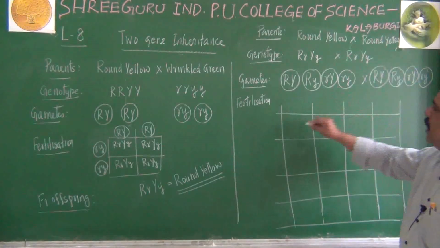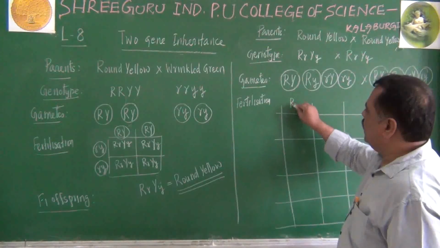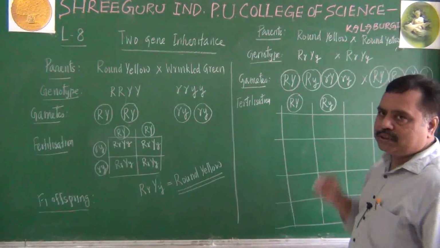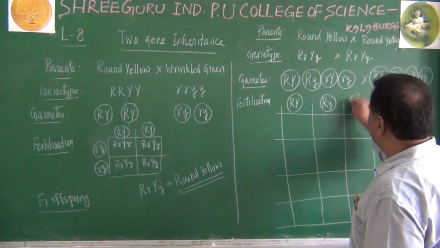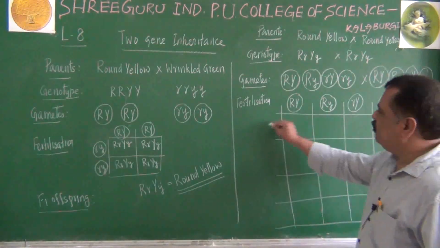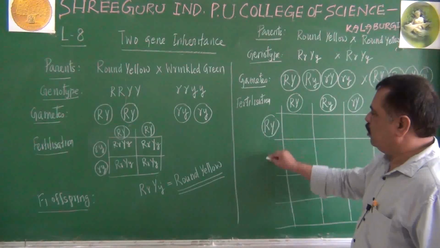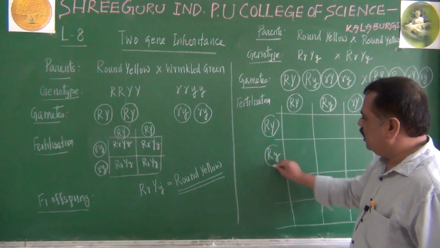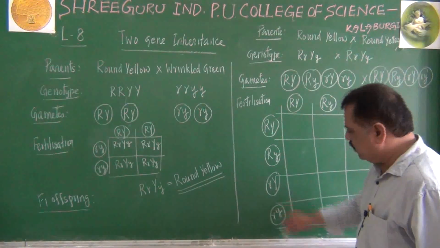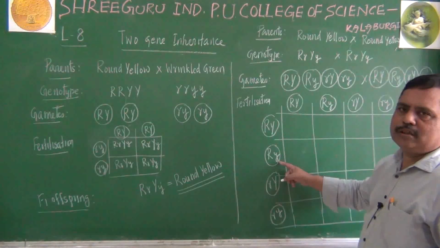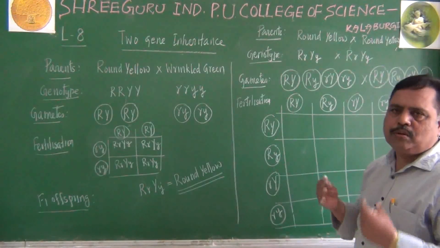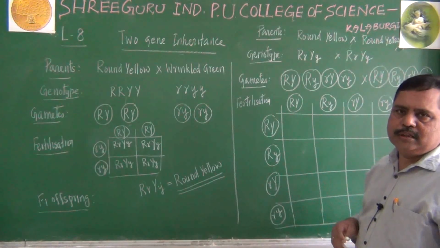Now remember, here let me take male gametes: capital R, capital Y, capital R, small y, small r, capital Y, and small r, small y. Let us write the female gametes here: capital R, capital Y, capital R, small y, small r, capital Y, small r, small y. While writing the y also, please pay attention to which is capital and which is small. It should be legible writing.